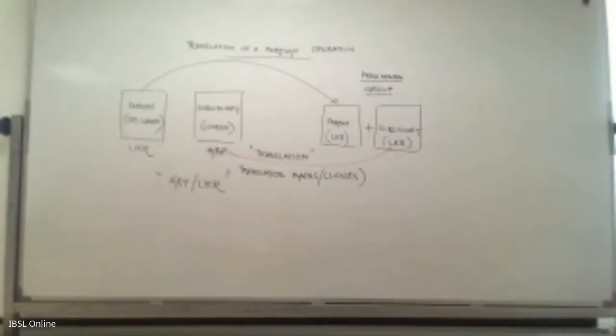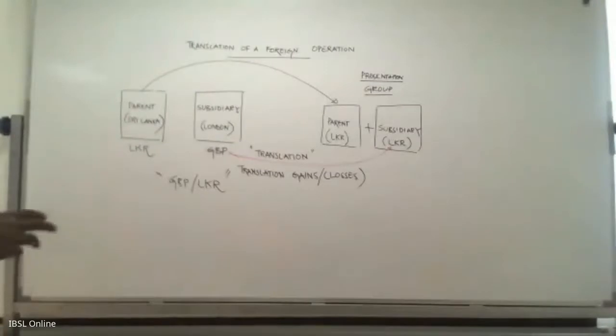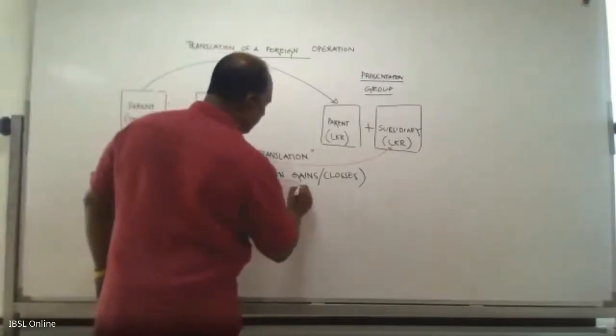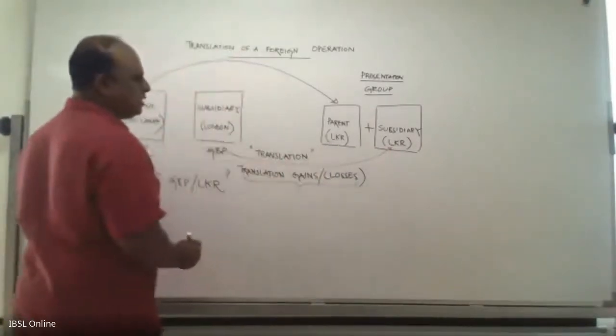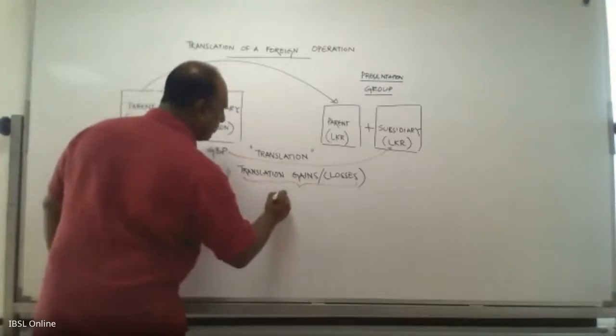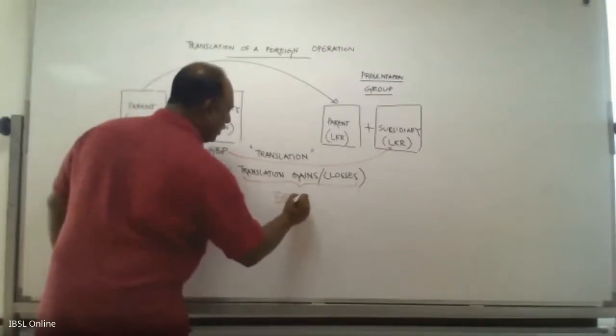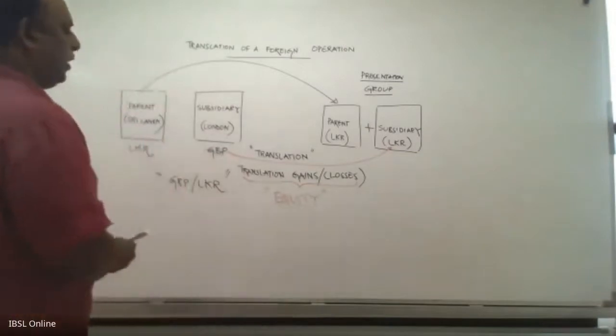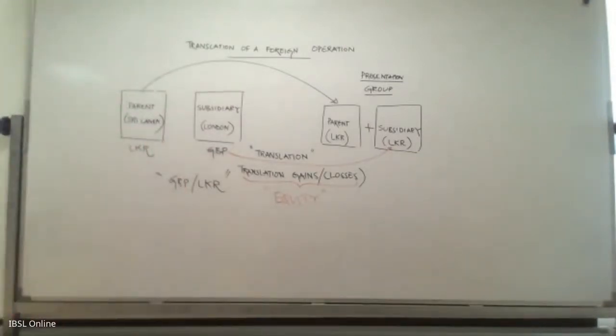Okay. Now in the case of revaluation gain or loss, you know the gain or loss went into the P&L. But here, this translation gain or loss will go into the equity. And that will be known as the foreign currency translation reserve.